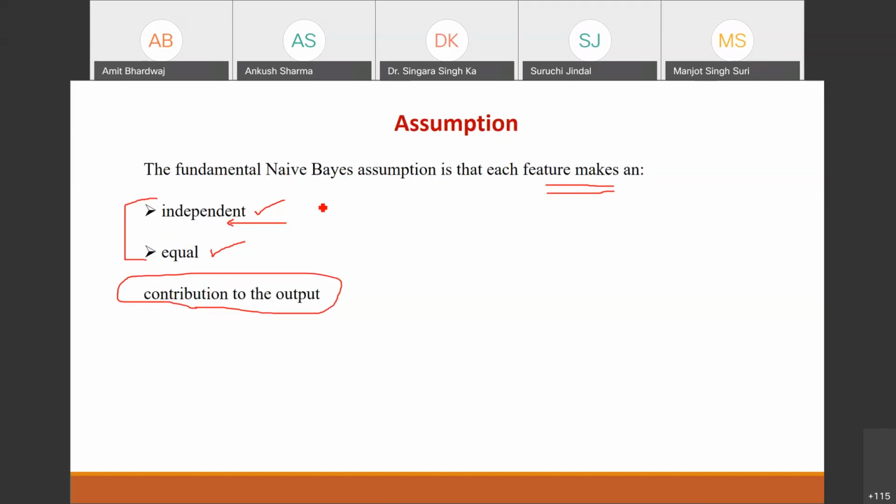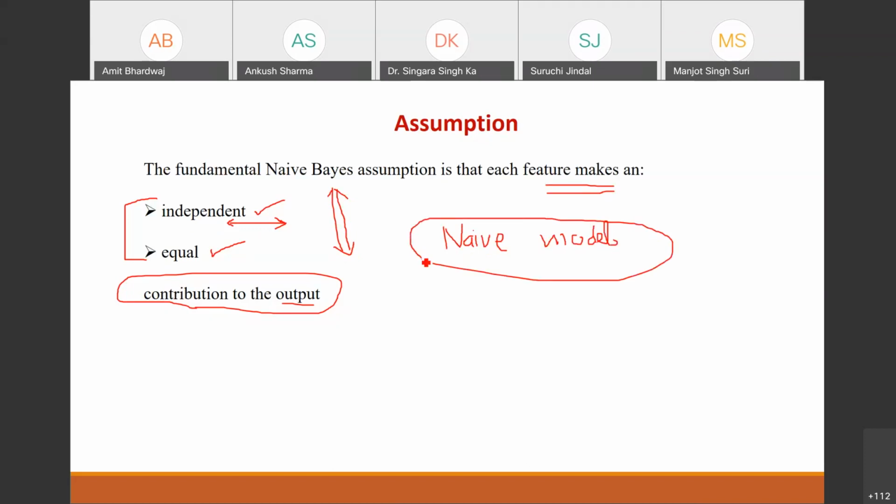But for real-time applications, most of the data doesn't follow these two assumptions. They don't satisfy these assumptions 100%. So due to this reason, we name this model a naive model.